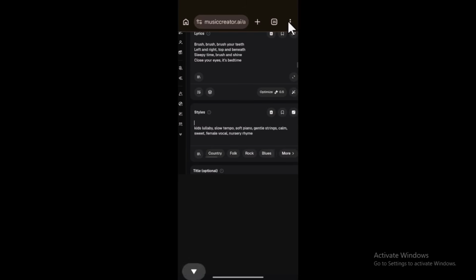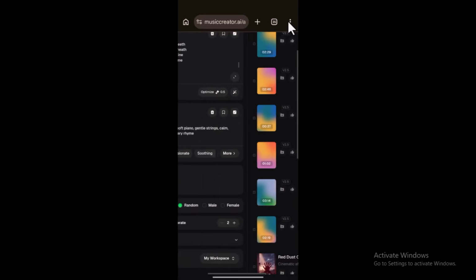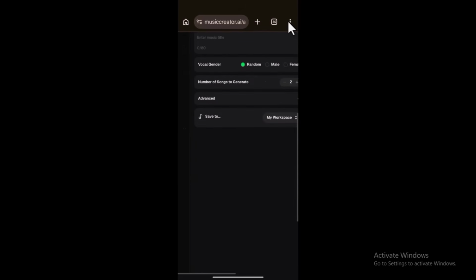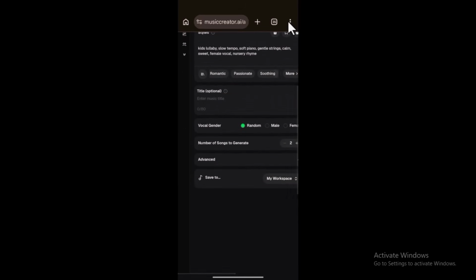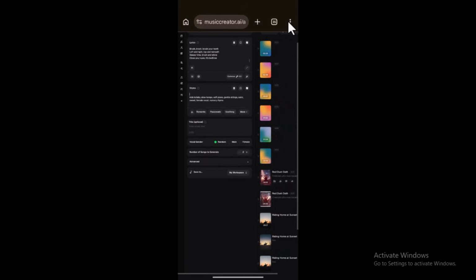Awesome. So everything is done. If you understand music very well and you want to add other things to it, why not? You can go ahead and add more things to this. For me, I'm okay with this. Now if you want a specific gender, maybe you want a male or female vocal gender, you can select any one of your choice. I'm going to leave it at random since it's for kids.